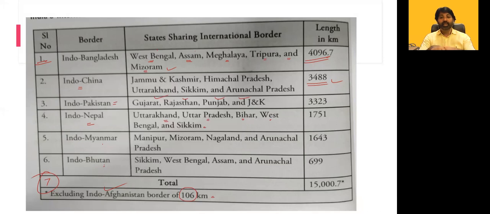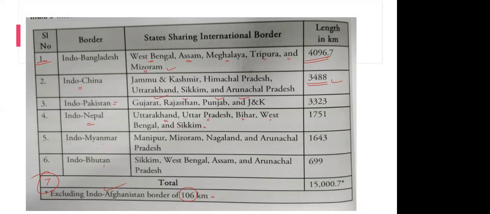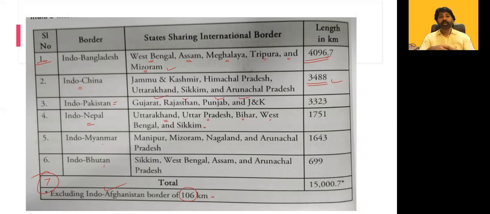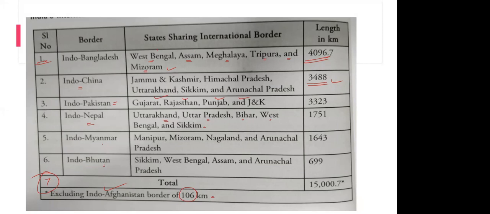Any other state like that? Punjab. Punjab, where does it come? It comes with Pakistan. It is only with Pakistan. Okay. You take Sikkim.